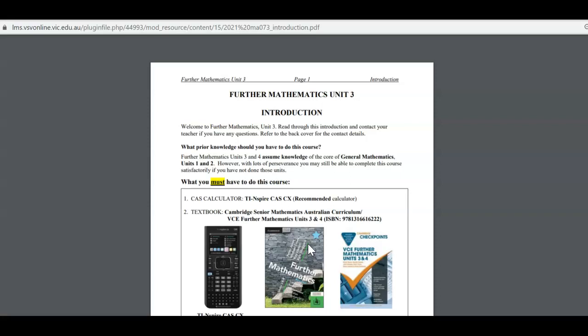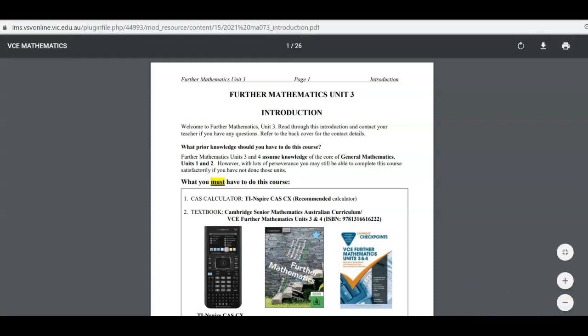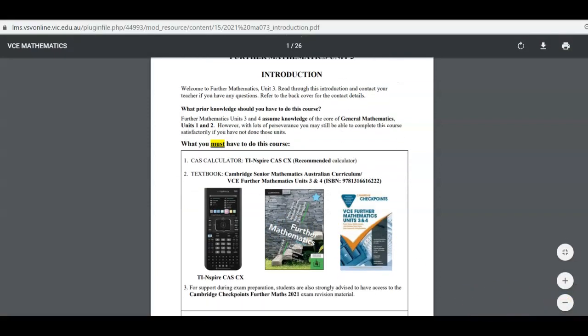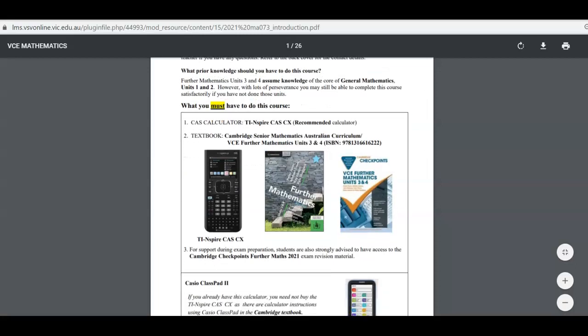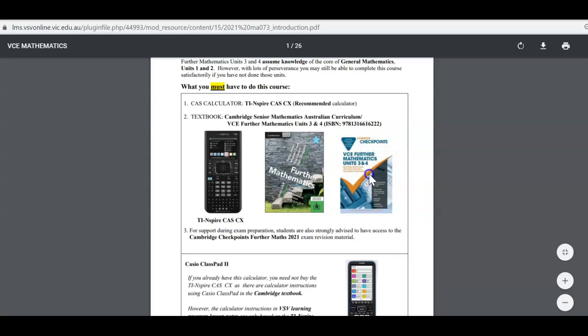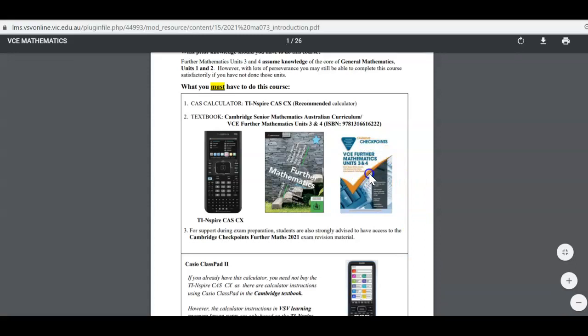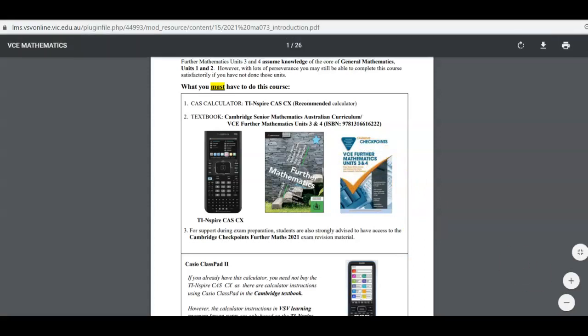For mathematics, this is the book that you must have, and you must have your course book, which is provided by the VSV, provided by us. The VSV Mathematics Unit 3 checkpoint book is optional. So you must have your CAS calculator, your textbook and the course book provided by us.